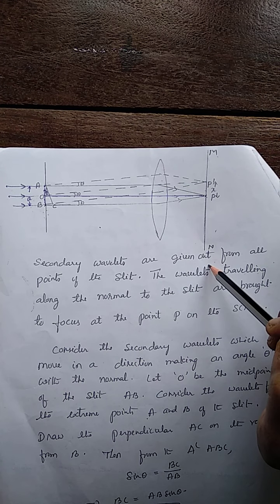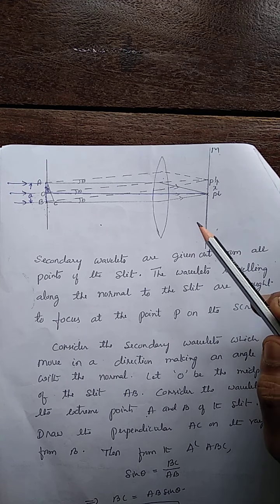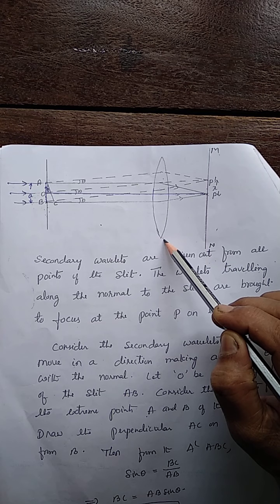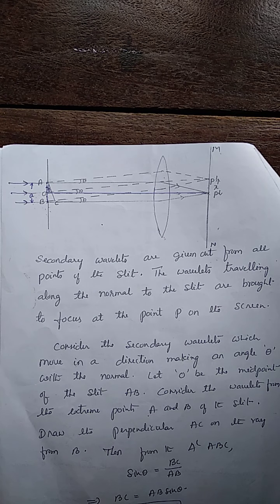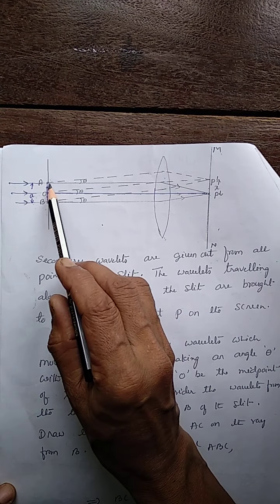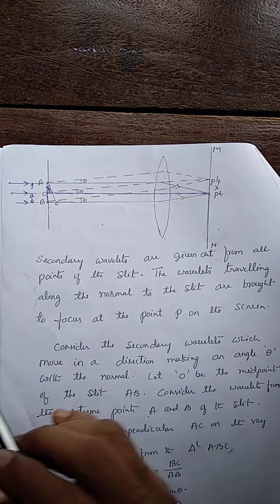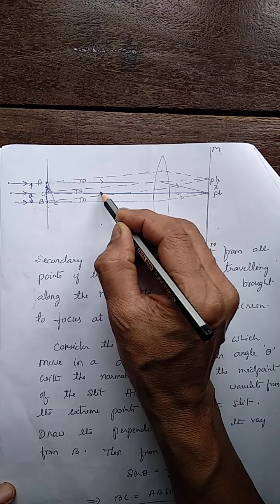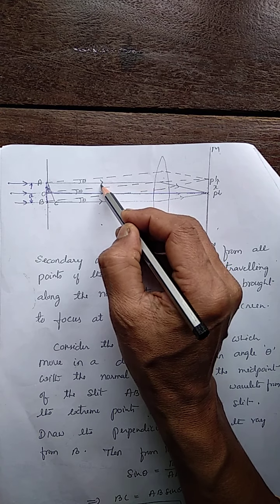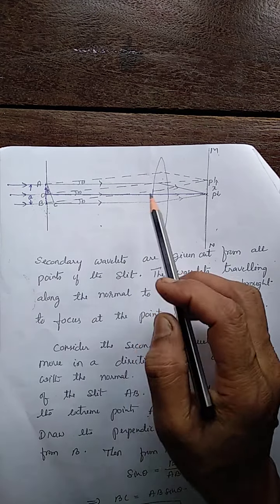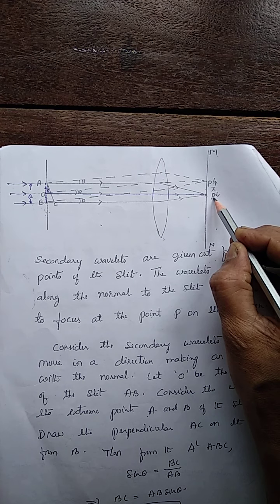The screen is placed on the other side of this convex lens. This convex lens is again used to focus the diffracted rays on the screen. See here, if you consider the rays which are traveling parallel to the incident direction, these are the rays traveling in a direction parallel to the direction of incidence. See, all these rays are focused at this point P.